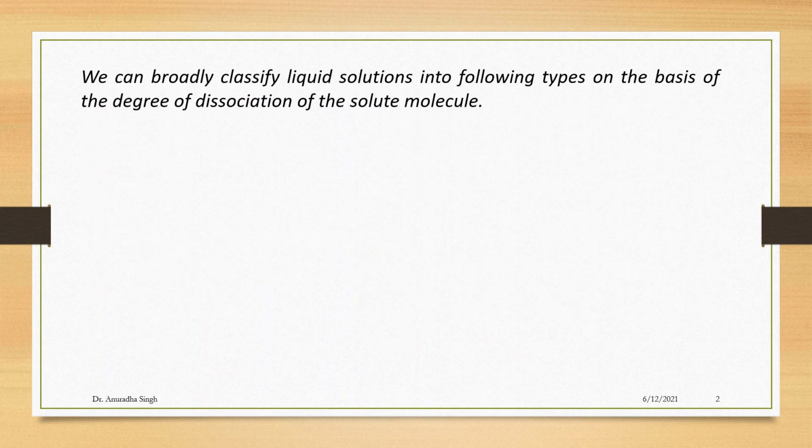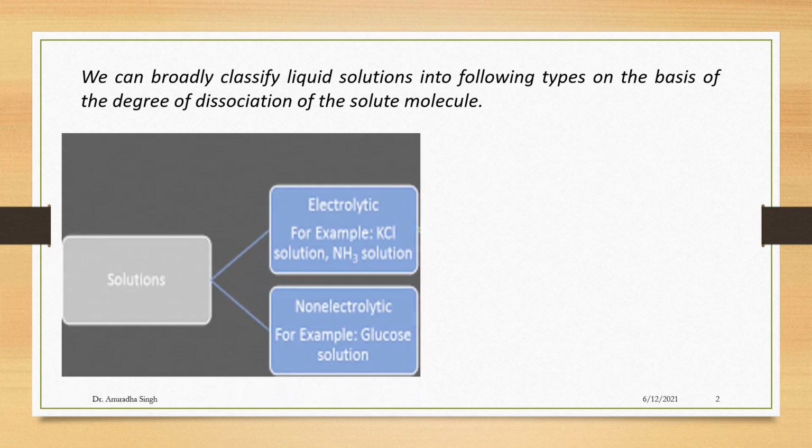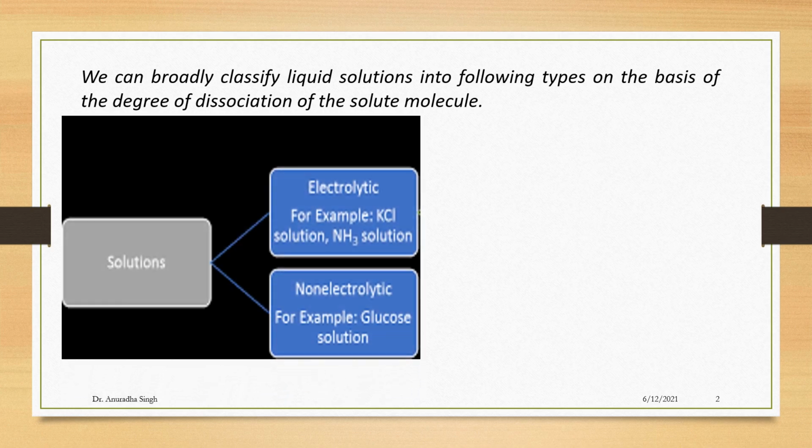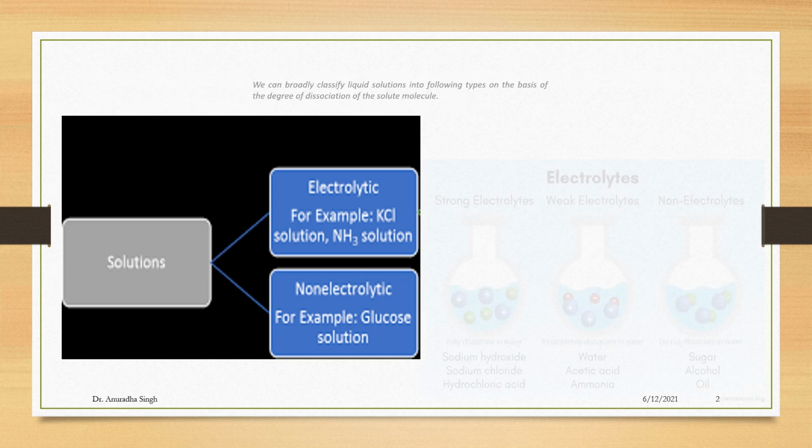We can broadly classify liquid solutions into types on the basis of the degree of dissociation of the solute molecule. These solutions can be divided into two categories: electrolyte, for example KCl, and non-electrolyte, for example glucose.